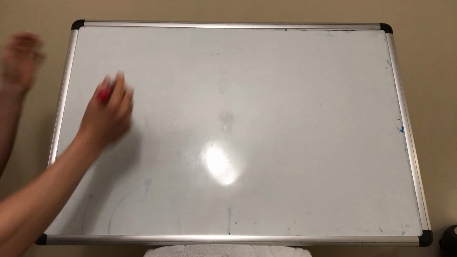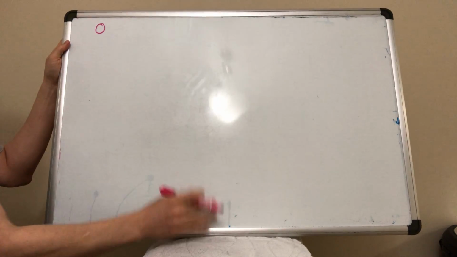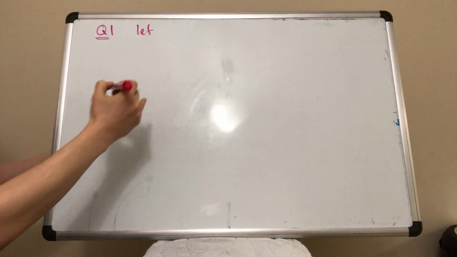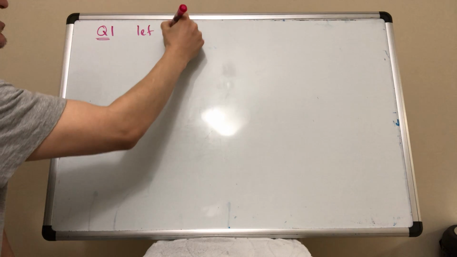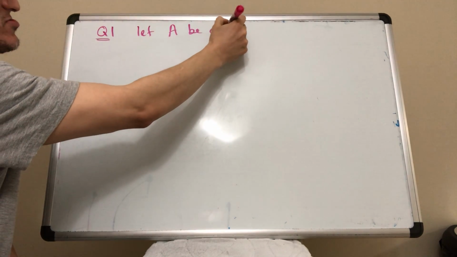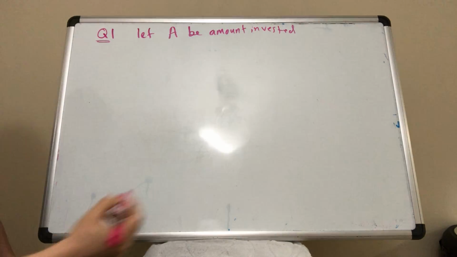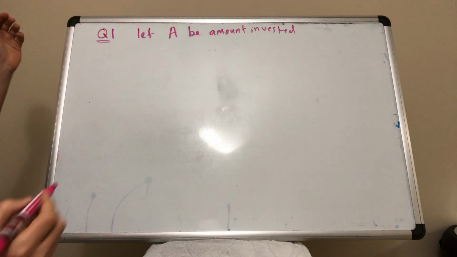Basically, you have about 38,500,000 you want to invest, and they tell you to invest it in 5 different options. So these are your options, you make them your variables. So you say, let me just adjust this question. Let A be the amount invested in the first one, and the first one is Acadia Growth.